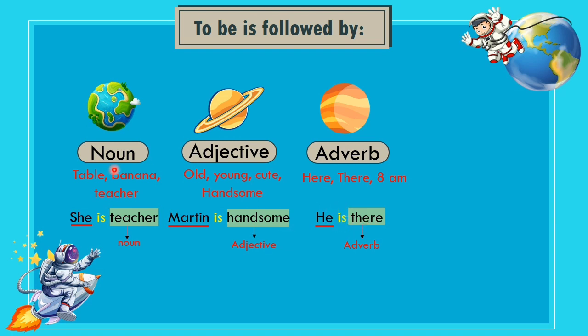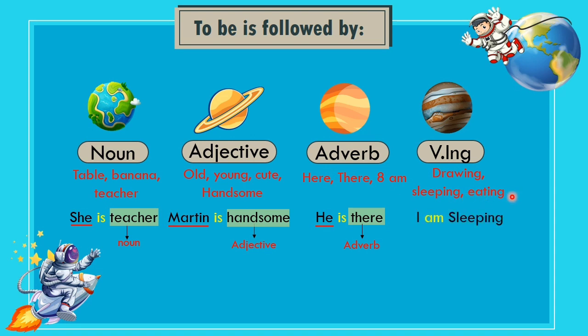After noun, adjective, adverb, the last one is verbing. This is especially true when using the present continuous tense, such as throwing, sleeping, and eating. For example, I am sleeping. So here if you still use the sentence "I sleeping," it's wrong because sleeping is verbing. So the subject and verbing must be separated by to be. Because here the subject is I, the to be used is am. I'm sleeping.